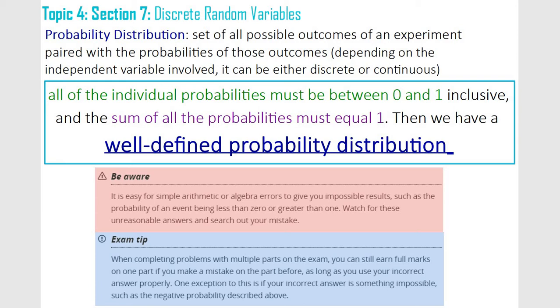It is easy to mess that up. It is easy to get weird calculations with negative probabilities or probabilities that are greater than 1. I always convert it to a percentage. A percentage is always between 0% and 100%. You aren't going to say there's a negative 50% chance. That sounds ridiculous.